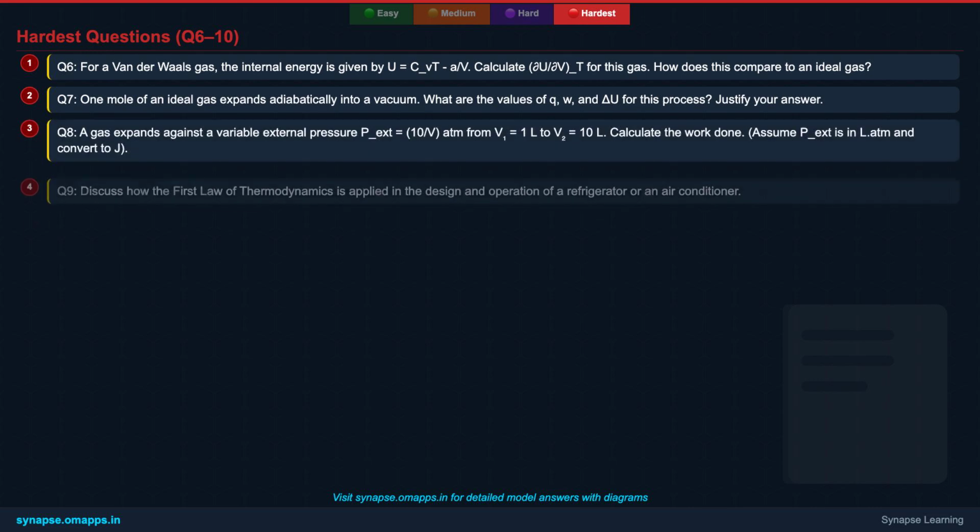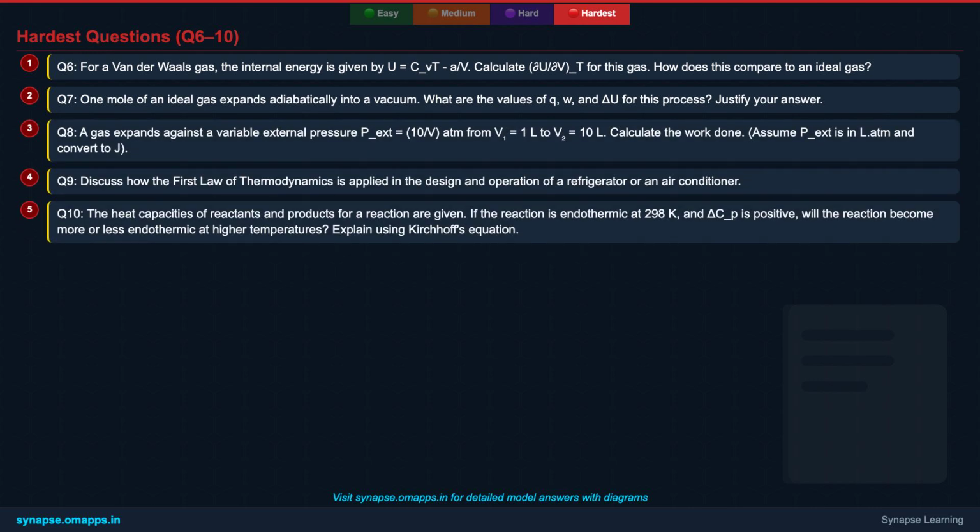Continuing with the hardest questions, here are the next 5. These problems demand a comprehensive grasp of the first law, its applications in various processes, and its connections to real-world phenomena and engineering principles. Think critically about the limitations of the first law and how it sets the stage for further thermodynamic concepts. Good luck!